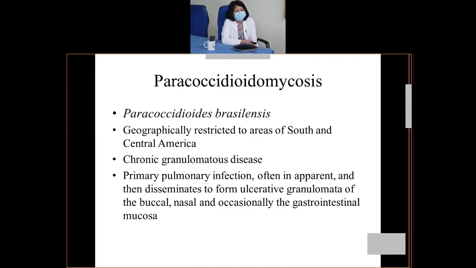It is often inapparent, meaning asymptomatic, but it may disseminate to form ulcerative granulomas of the buccal, nasal, and occasionally the gastrointestinal mucosa. So the mode of infection again is the pulmonary infection. It may be asymptomatic in such individuals, but when it disseminates, it forms ulcerative granulomas of the different parts, like the buccal mucosa, the nasal mucosa, and occasionally the gastrointestinal mucosa.